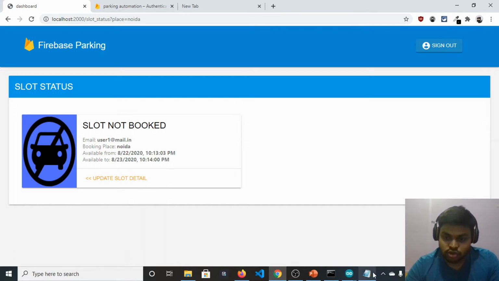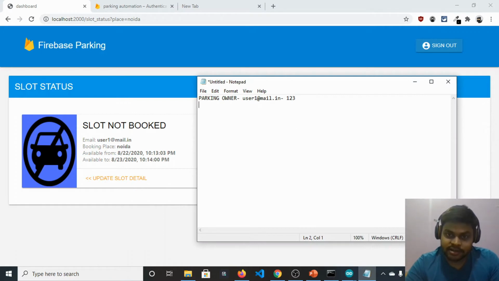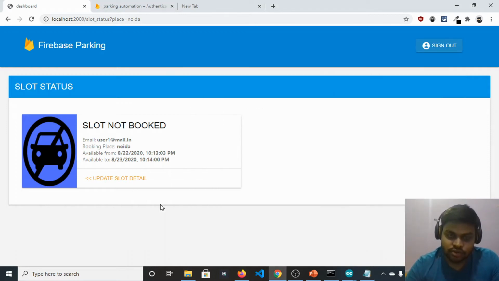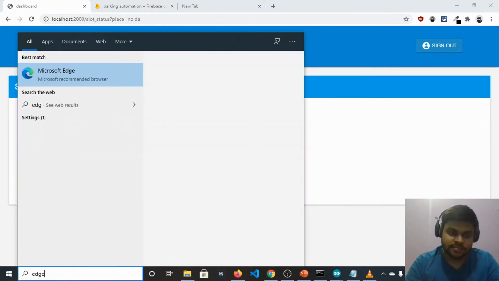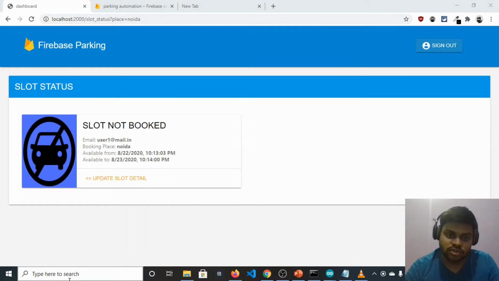Now let's assume the client or car owner has an email of user2@mail.in. Fine. So we need to sign up and log in with another account, this one. Now we need to book a space with that user, with a new user.